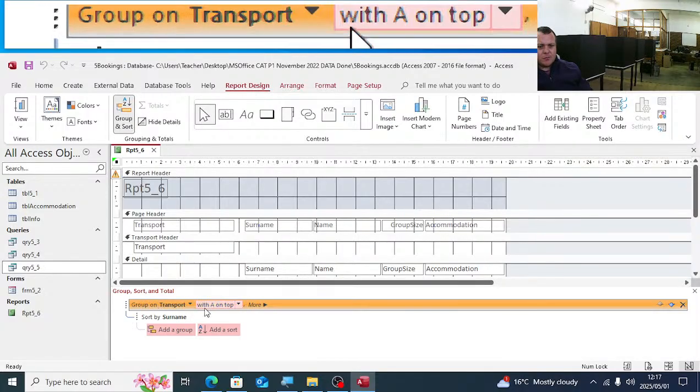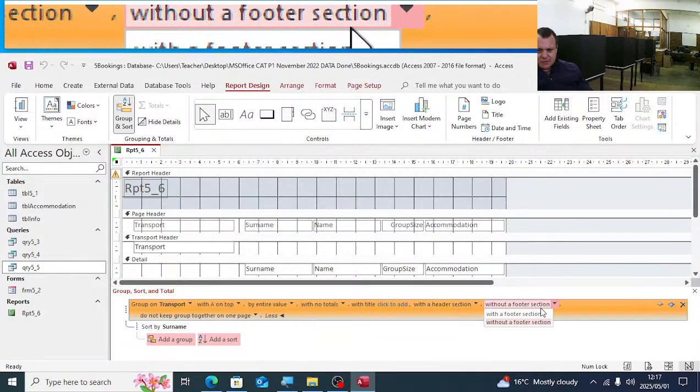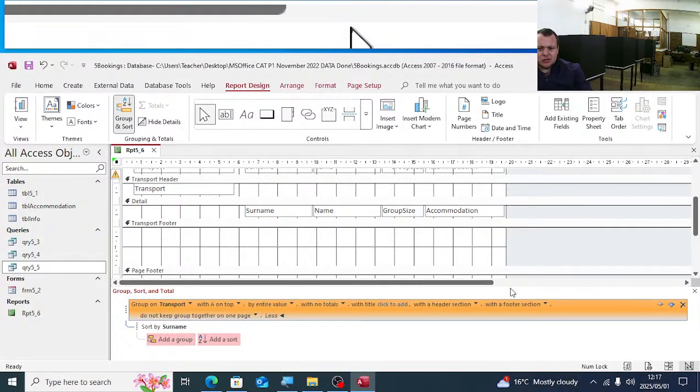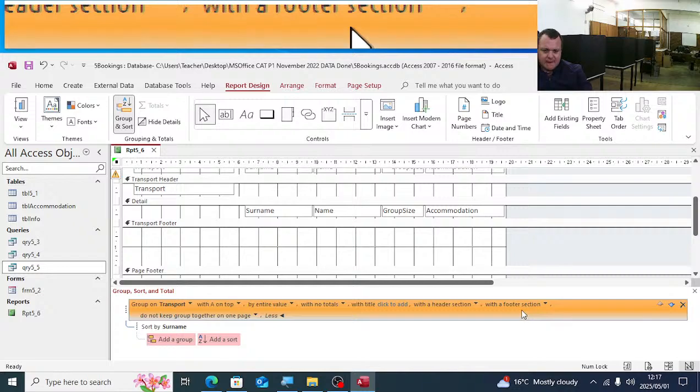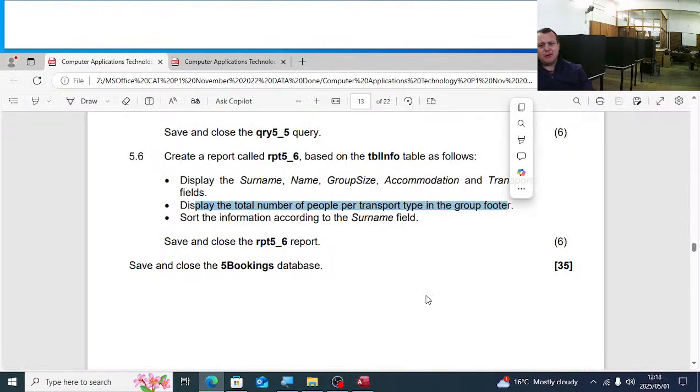We did this group on transport. We want to add there a footer section. So the first thing is you create the report, then you click on group and sort, then you click on more, and you ensure that you have a transport footer section. And now they want us to do the total number of people per transport type.